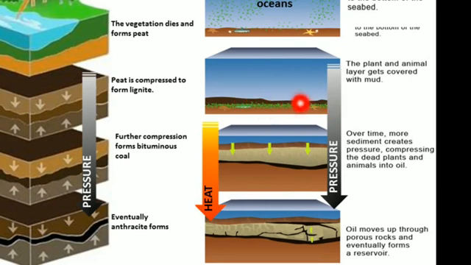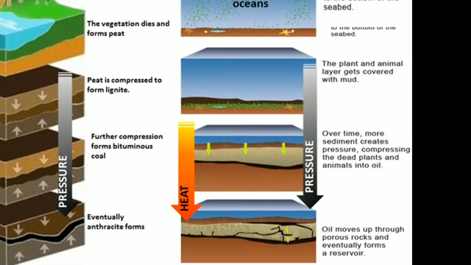So ultimately, because of the deposition of these sediments deep inside the sea, the dead parts of animals and tiny plants get buried under multiple layers. And because of the same process as coal formation, high temperature and high pressure, these dead parts of animals and tiny plants were converted into oil.